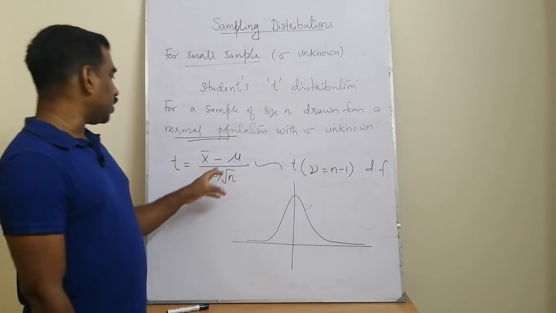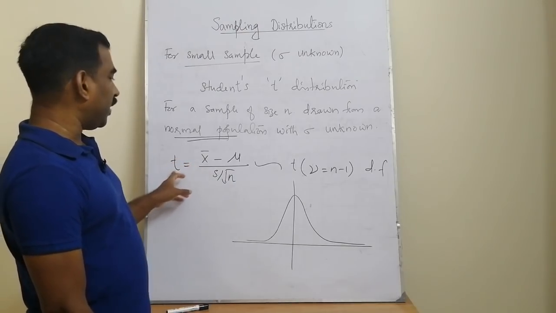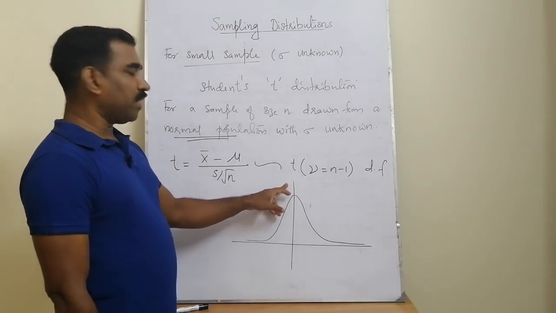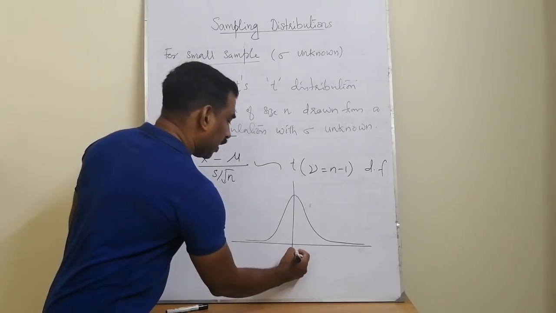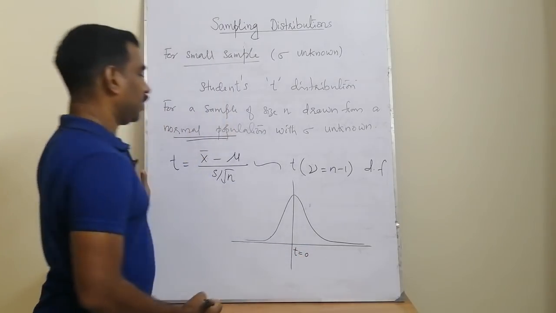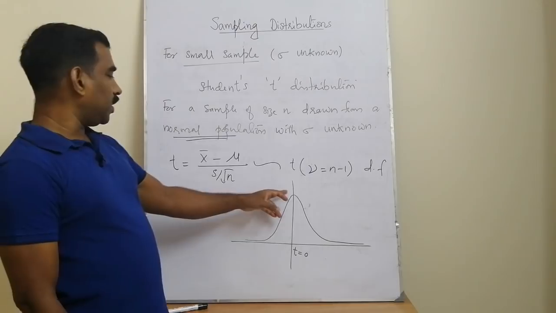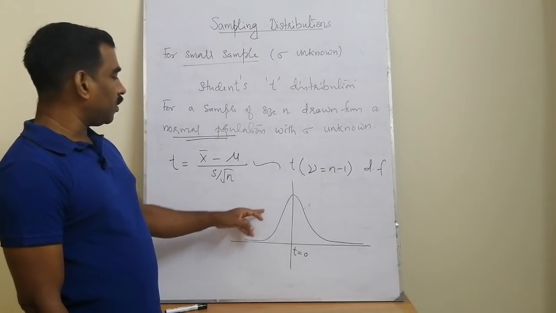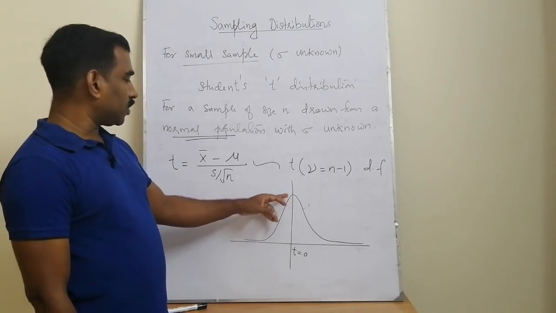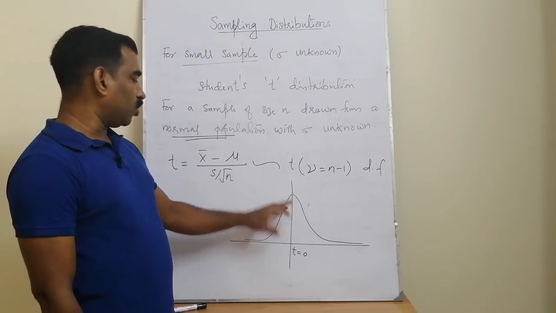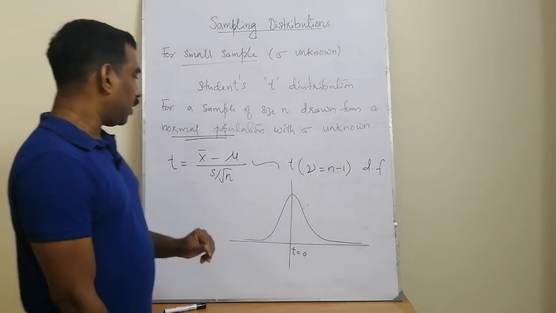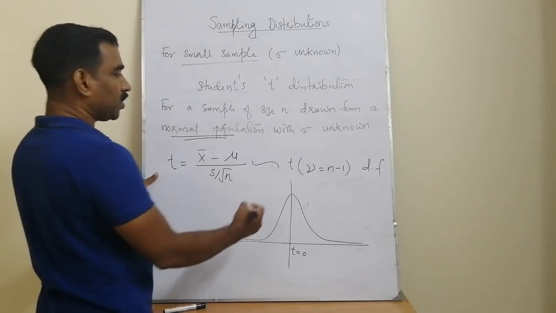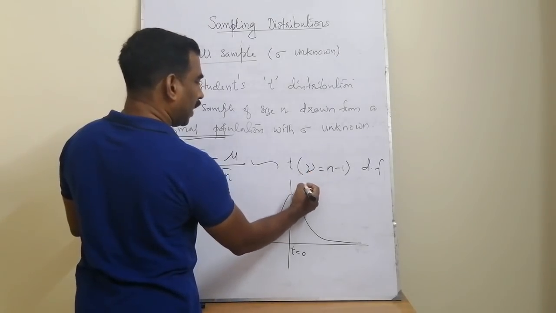So this is a graph of the student's t distribution, or t random variable. It is approximately the same as the normal distribution. It is also symmetric about the value t equal to 0. But the height is different. For the standard normal distribution, this value corresponds to sigma equal to 1, or 1 by root 2 pi is the total height. Here the height may be different, depending on the values of the parameter.